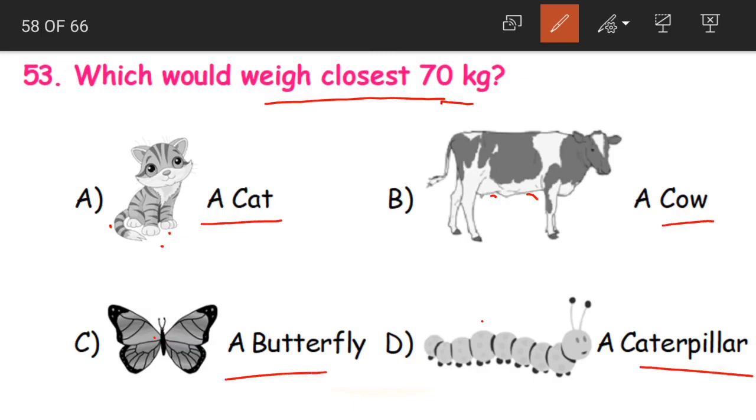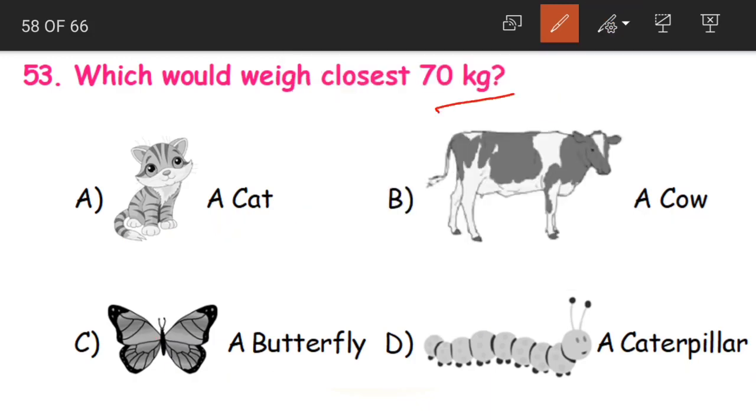Now coming to the first one, a cat. I hope you might have held a cat in your hands at some time or the other. Are cats very heavy? No, small cats are very light, and even if they are a little bit big, they will be light only, from around 1 kg to 2 kgs. That's all, maximum. This would be the weight of a cat.